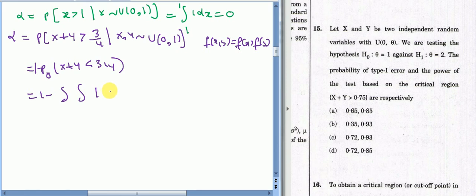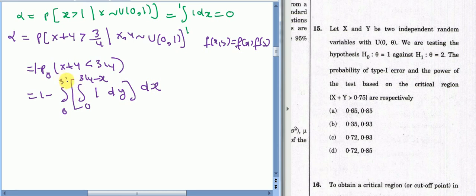First of all, do integration with respect to y, and then with respect to x. So your y is going from 0 to 3/4 minus x, and your x is going from 0 to 3/4.